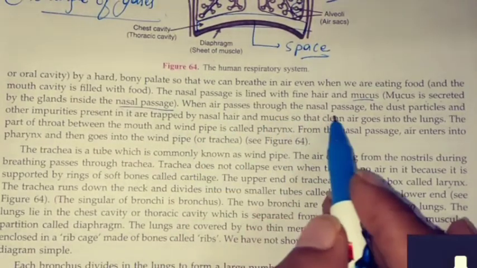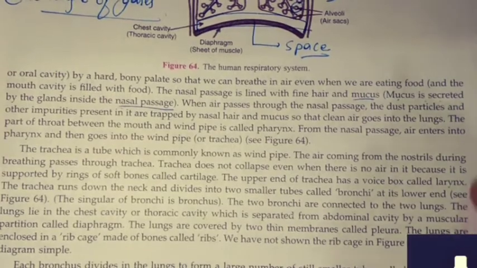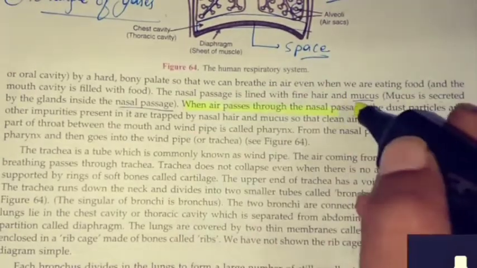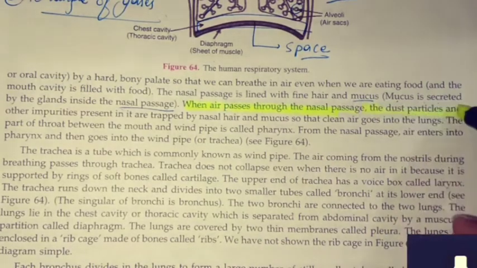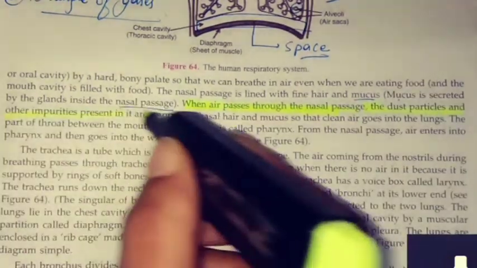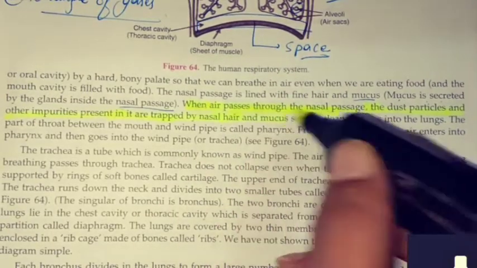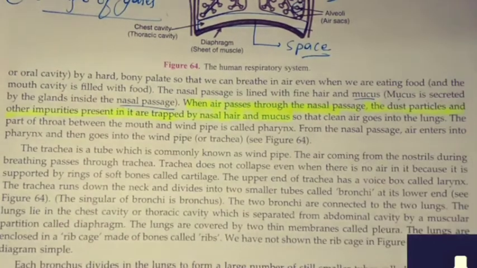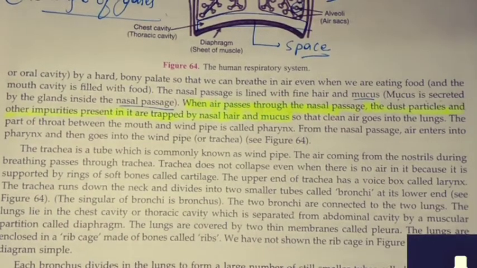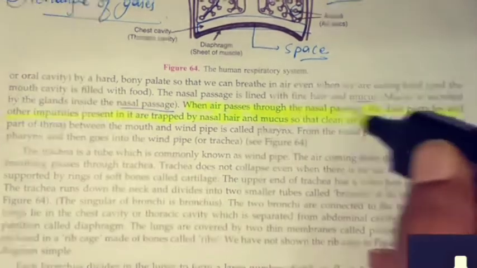When air passes through the nasal passage, the dust particles and other impurities present in the air are trapped by nasal hair and mucus. In the winter season, you can notice a lot of this mucus coming out of your noses also, so that clean air goes into the lungs.